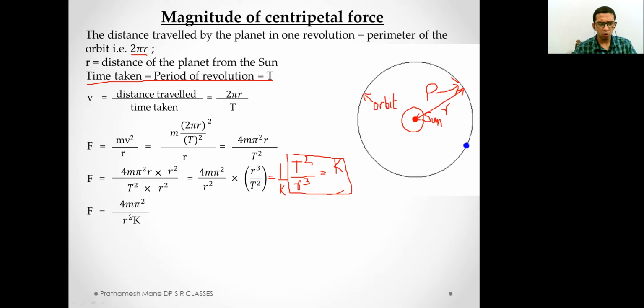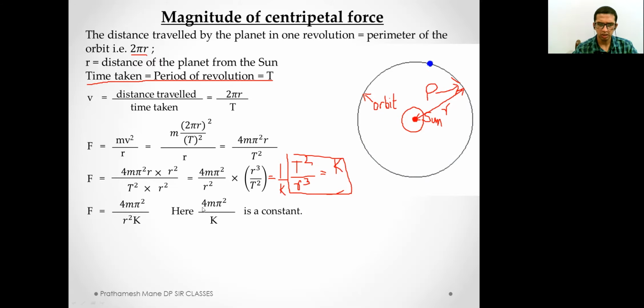Now, if you look closely at this equation, 4m pi square k is a constant. Why is it a constant? Well, the mass will always be the same, right? Then pi, the value of pi is 22 upon 7 or 3.14, it is a constant. k, everyone knows, is a constant. We learned about this k in Kepler's third law.